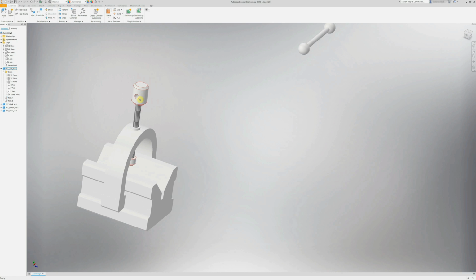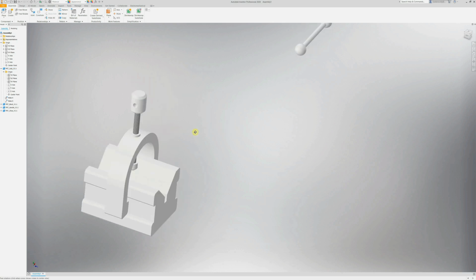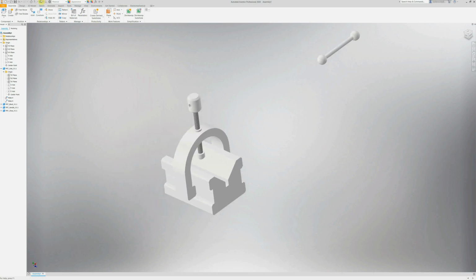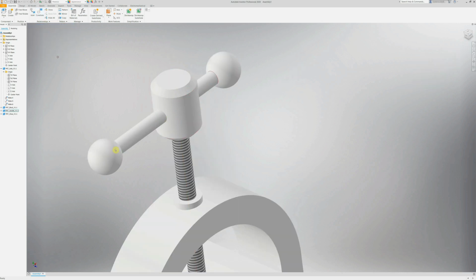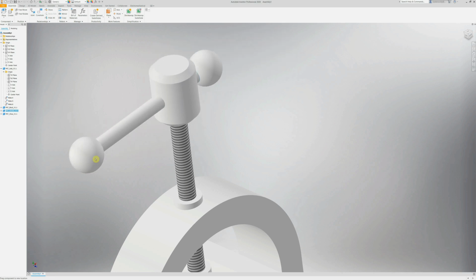Now obviously when we're making a render, having things absolutely perfectly 90 degrees to each other can really sort of ruin the realism. But for making engineering drawings, we want to have things at nice 90 degree angles. So I'm going to take the last component here, which is this handle. And this is one of these ones where using planes really makes a lot of sense. So I'm going to take that center axis and that center axis and say apply. And usually this will sort of slide back and forward.